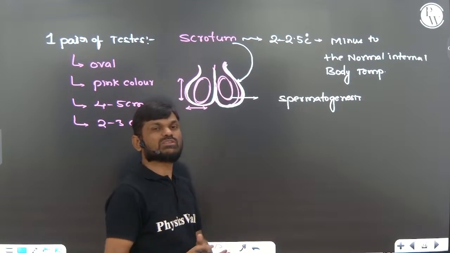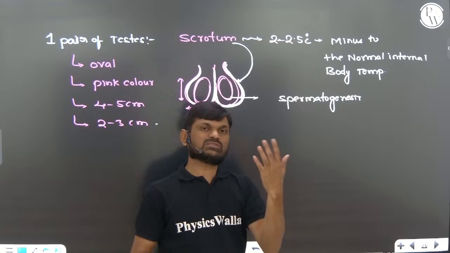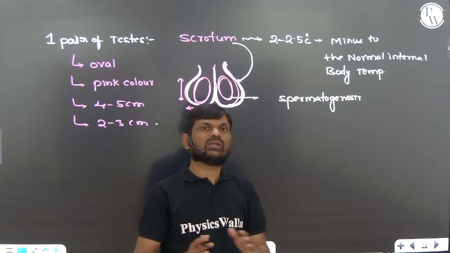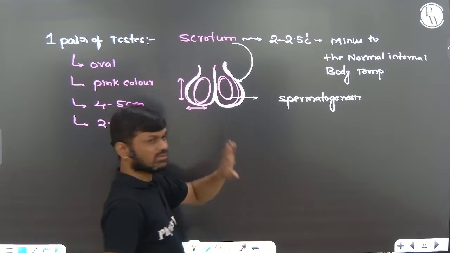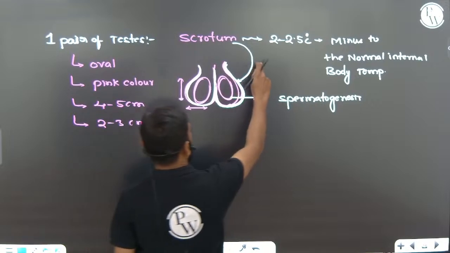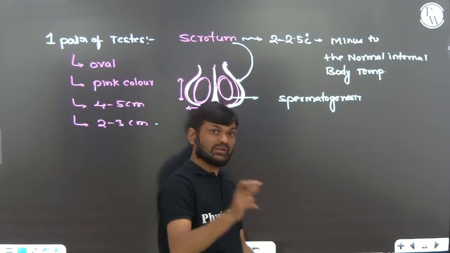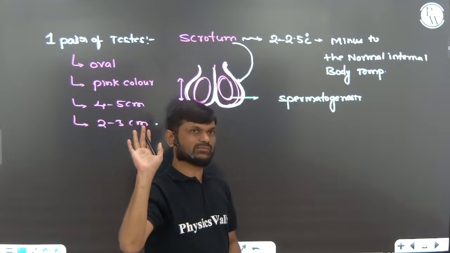How is the scrotum maintaining the temperature? There are dartos muscles and cremaster muscles that maintain the temperature. That is not given in NCERT, we don't need it, but remember NCERT line to line. So 2 to 2.5 degrees centigrade below the normal internal body temperature is very important.